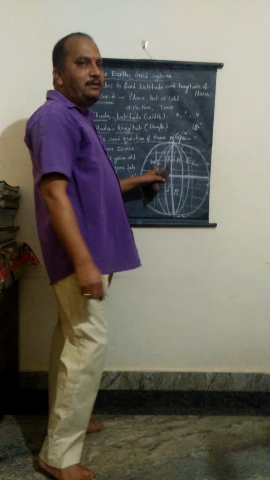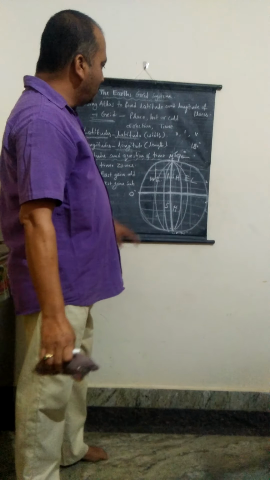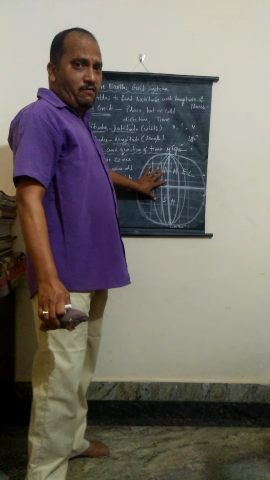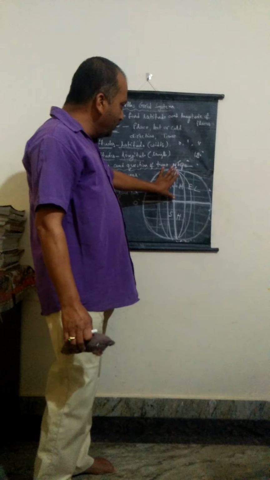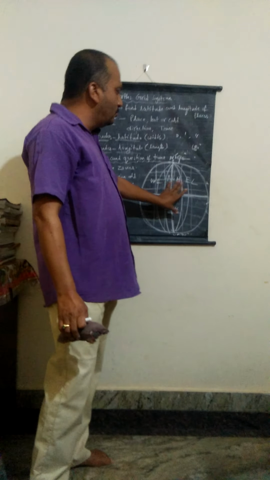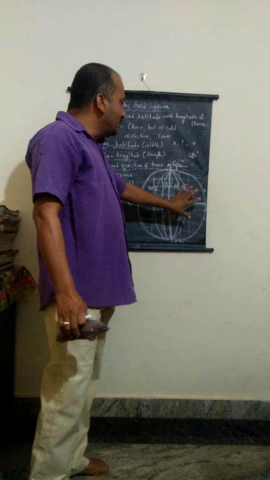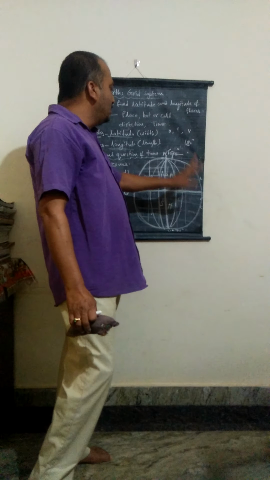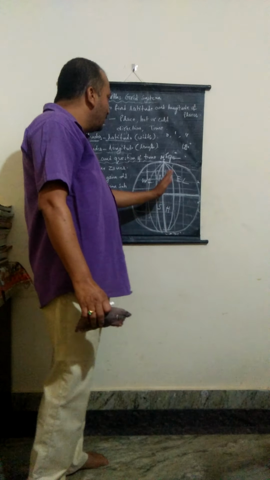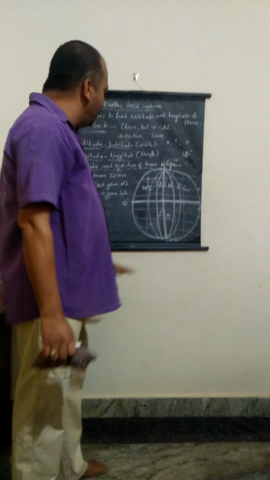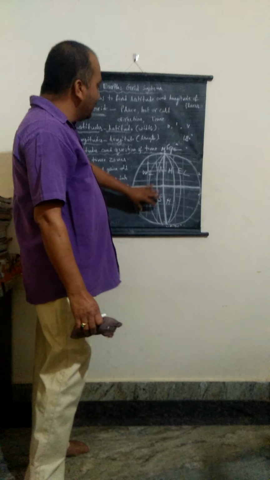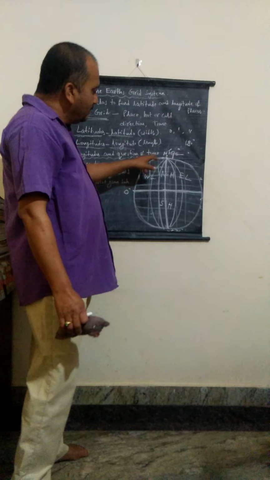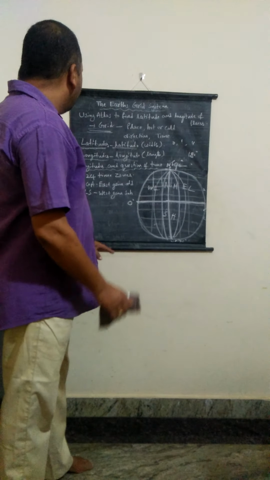They are also called the eastern hemisphere and the western hemisphere. Moving from 0 degrees towards the east is the eastern hemisphere, and all these are eastern longitudes. To the west side of the 0 degree longitude is the western hemisphere, and all are western longitudes.